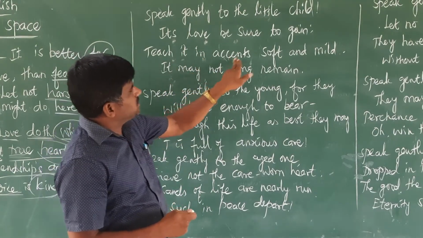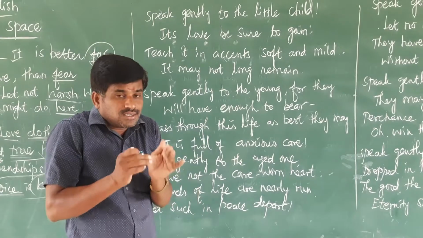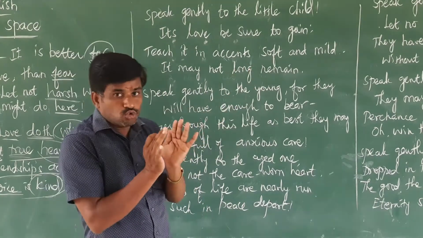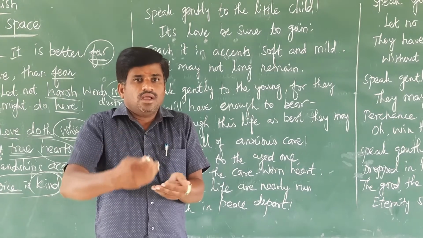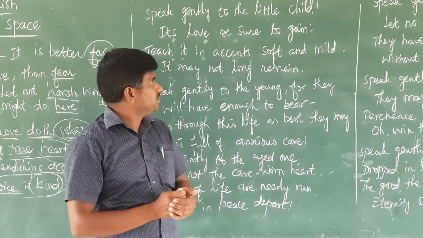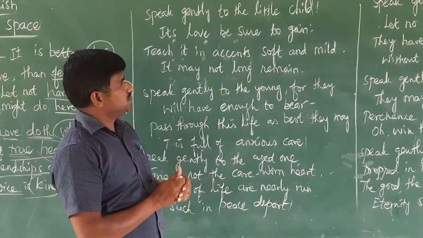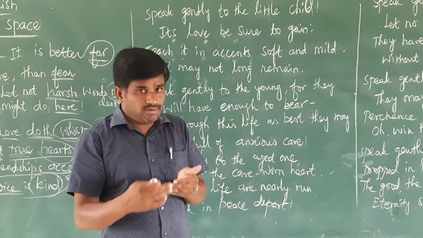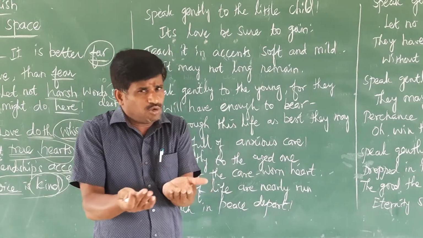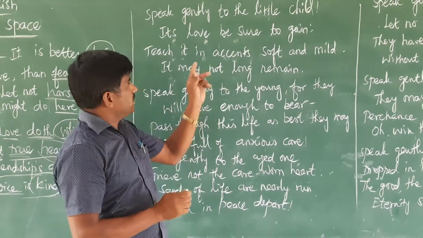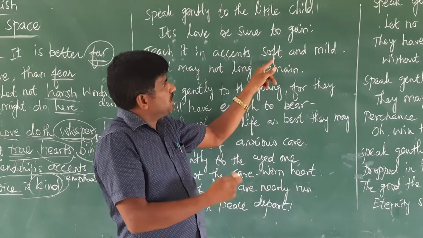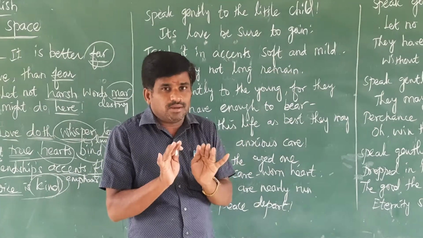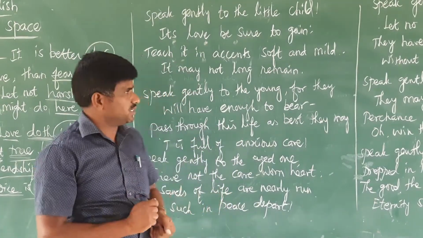Teach it in accents soft and mild. That teaches emphasis. It should be soft and mild. Then only it should develop very affection towards the child. When we are speaking very gently to the little child, it develops our bond. That means it should be soft, and the speech should be mild, in a very low voice we should speak to the child.